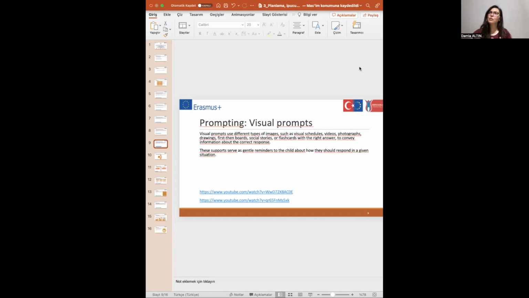So when you start to teach your student, when this child starts to brush his teeth, he will look at the picture, and then he will do whatever he sees in the picture. This is the idea of visual prompts. Let's see an example here, and I'm sure you'll understand it.